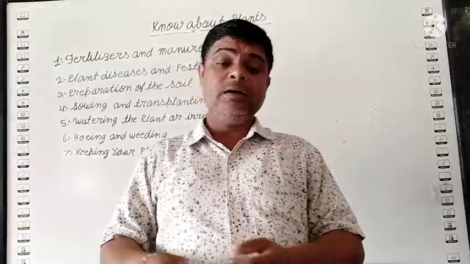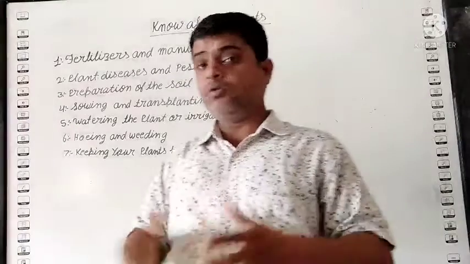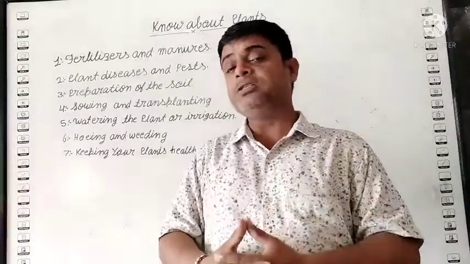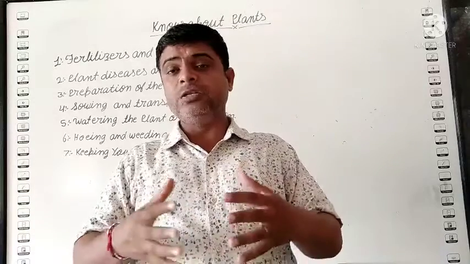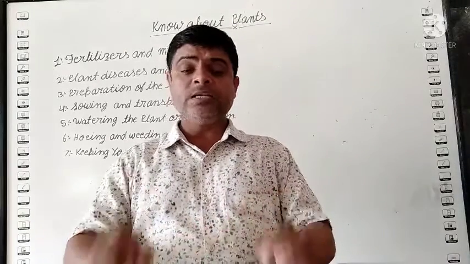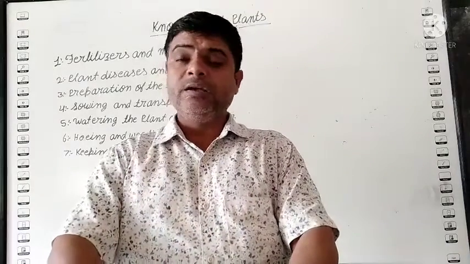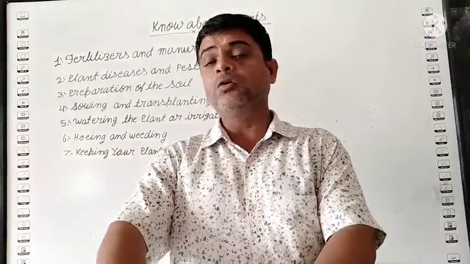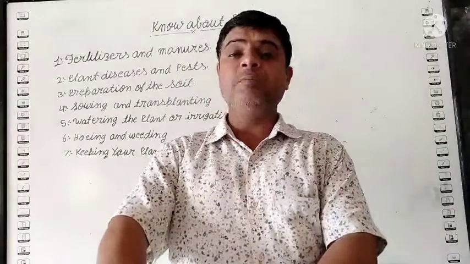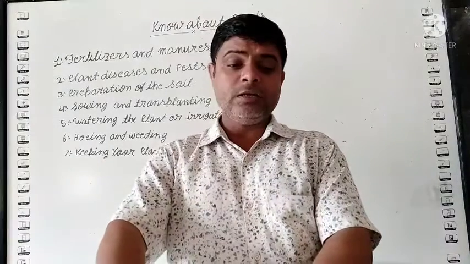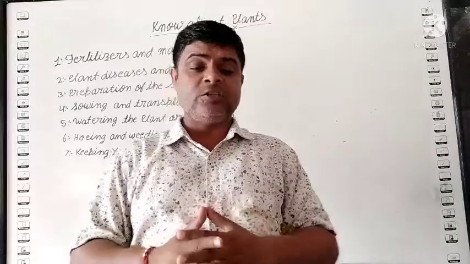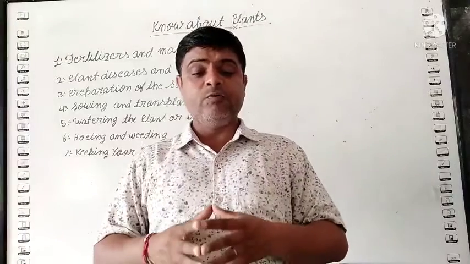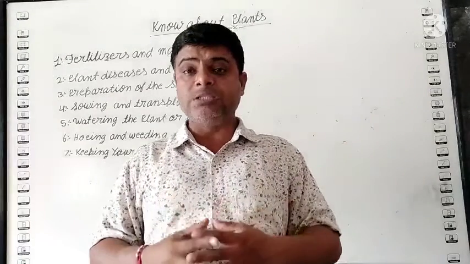Next one, students: plant disease and pests. When you grow crops, there are some diseases, just like human beings contract some diseases. Similarly, plants also have diseases. When such diseases and pests develop in the agriculture field, they disturb the growth of the plant, and sometimes the plant dies. Common plant diseases caused by microorganisms are blights, leaf spot, beetles, wilts and smuts. These are some diseases.